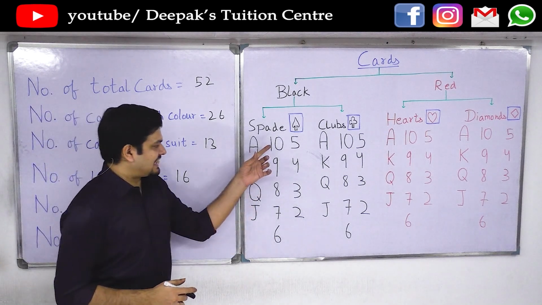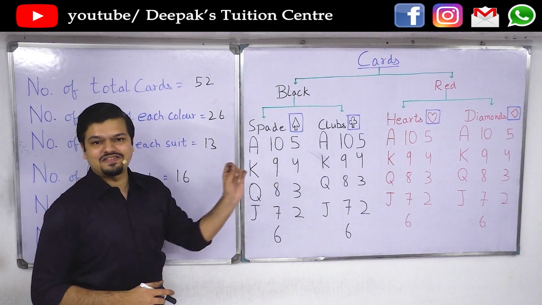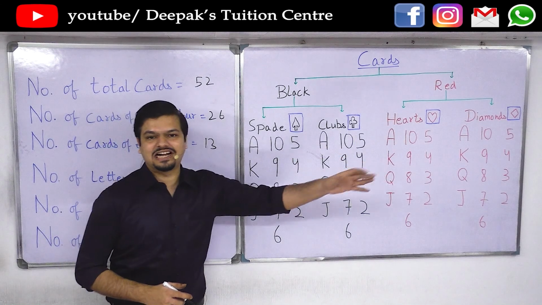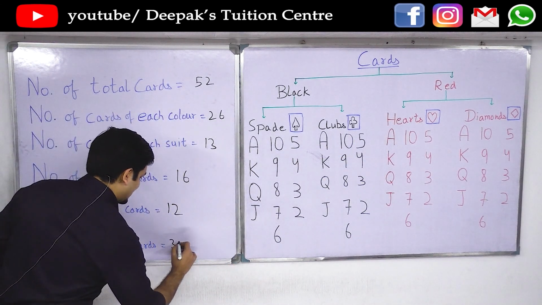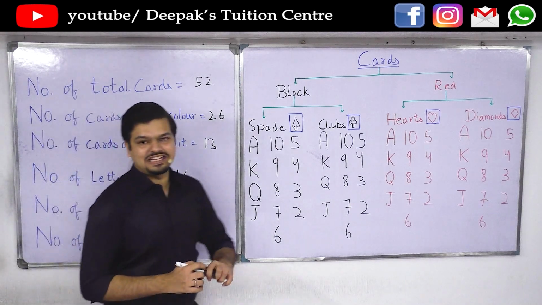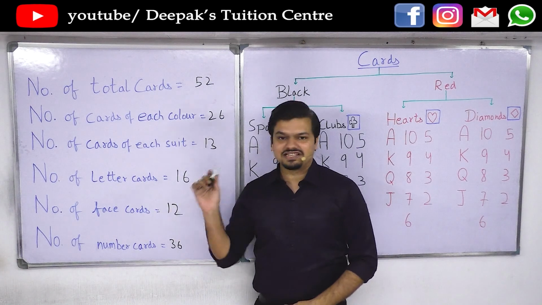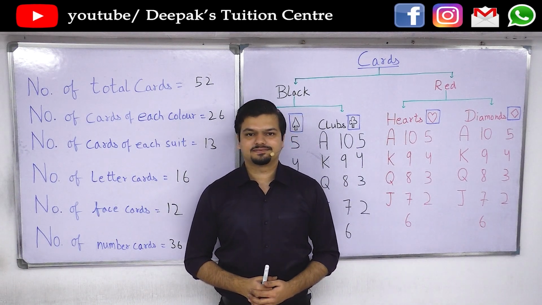Now the number cards, that is 1, 2, 3, 4, 5, 6, 7, 8, 9. These 9 cards have numbers written on them. They are called number cards. So 9 for every suit, that is 9 4s are 36. So the number of number cards is 36. To solve any sum based on playing cards, you need to remember these things. If you do not remember them properly, you will not be able to solve the sums.